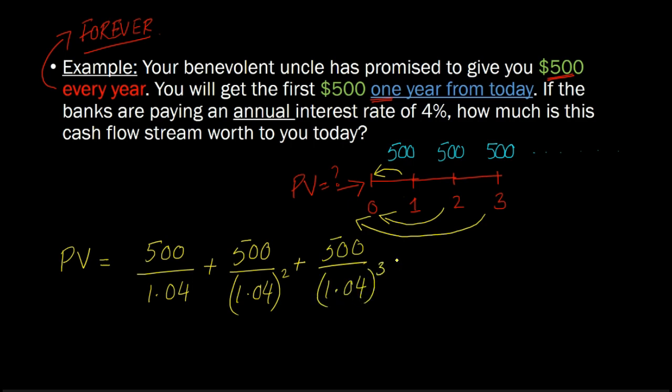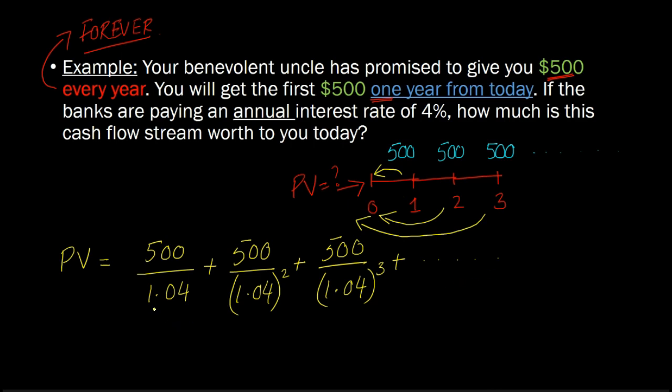And you can see where this is going. Because your uncle has promised these 500s forever, well, all you have to do is just sit down, relax, and keep on doing this forever. So do this for time period 4, 5, 6, 7, 8, 9, all the way out till infinity. You have time for that, right? Nobody does.